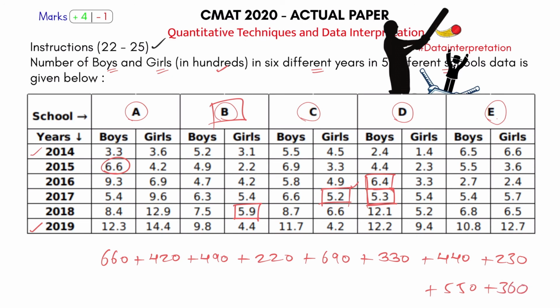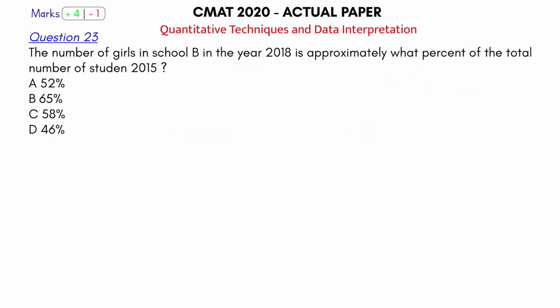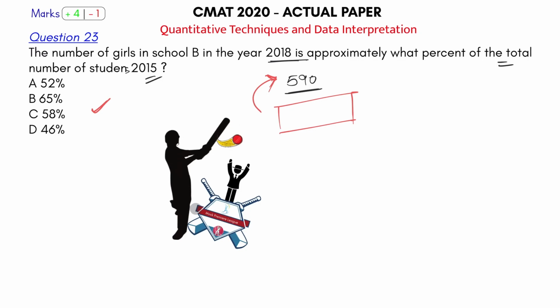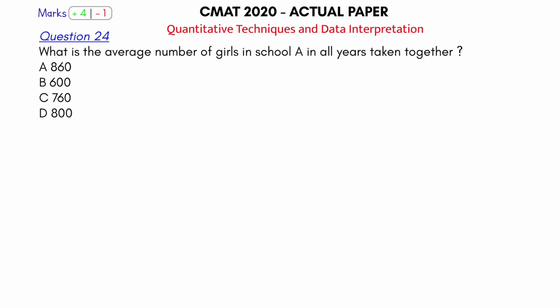I'm sure you can find the answer for this now. Whatever answer you get will be the total number of students in 2015. 590 is what percent of that, and that will give you the answer. Clearly again this is a sixer. I'm not solving this because I'm sure you will be able to get to the answer. Let's come on to the next question.